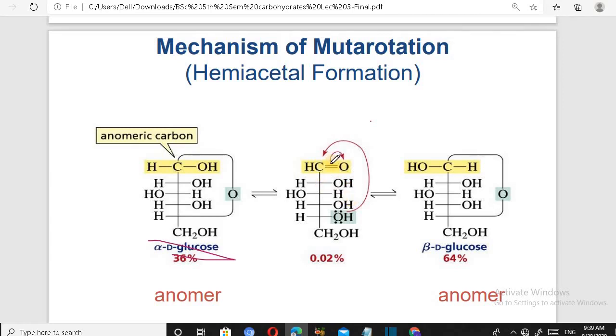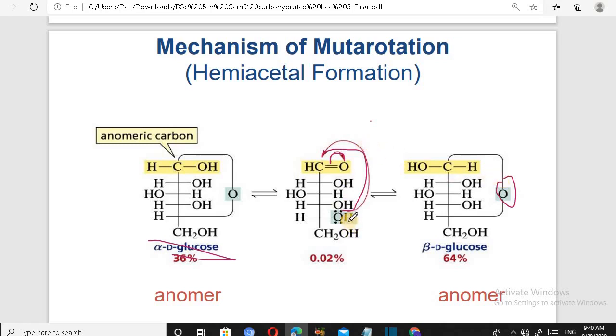In this, the electrons of this carbonyl group move to oxygen, and these electrons form bond with this carbon, and we get this, that is this carbon and this carbon are attached to oxygen. So we get ring structure. But in this ring structure there are two possibilities.